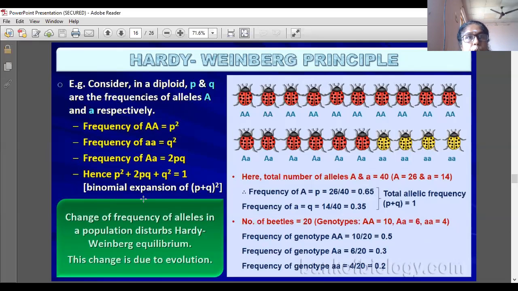This is the binomial expansion of (p plus q) whole square. In the example given, out of a total of 20, 10 are homozygous dominant, 6 are heterozygous dominant and 4 are homozygous recessive. So understood? See this one more time.